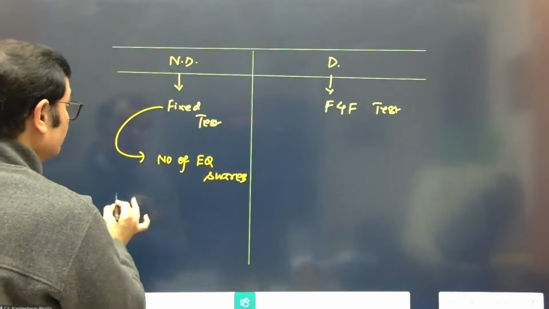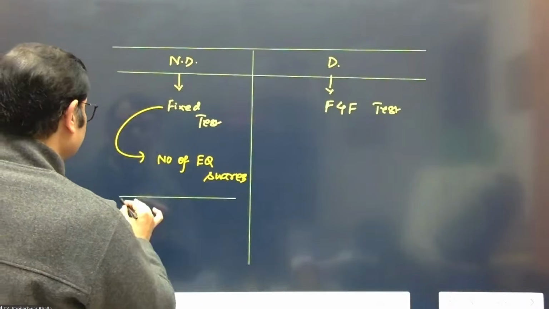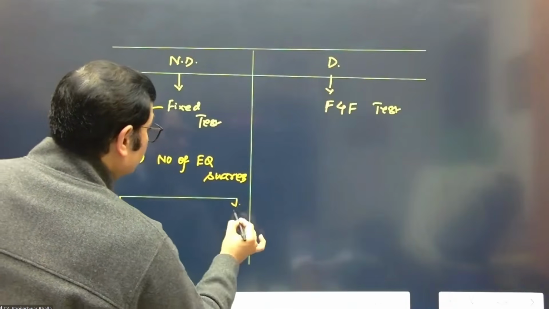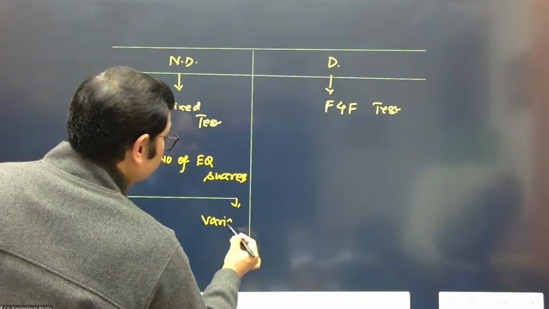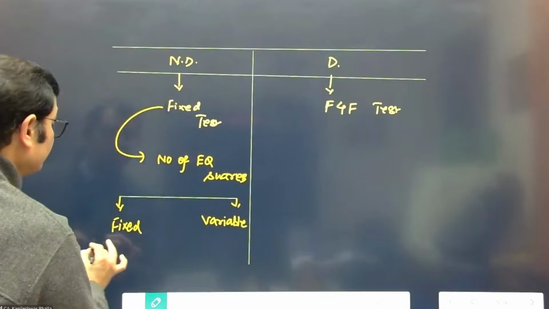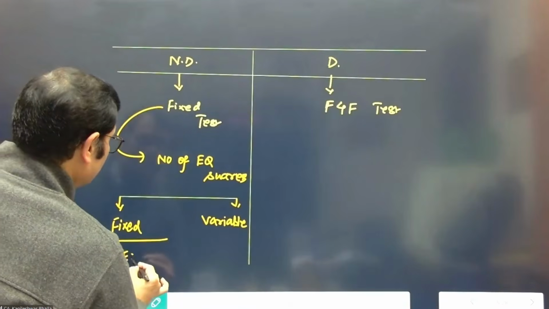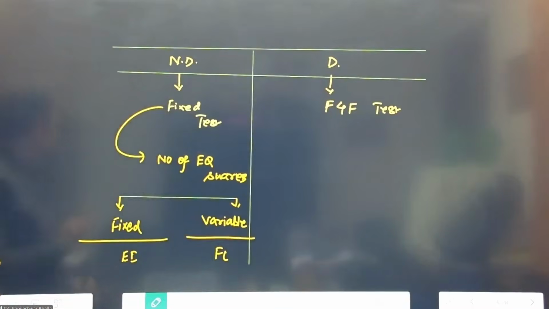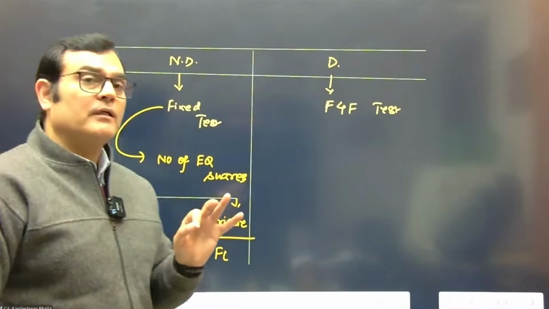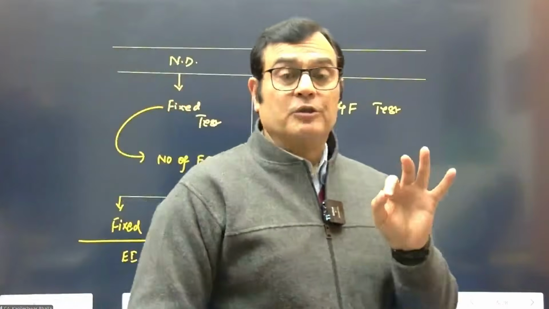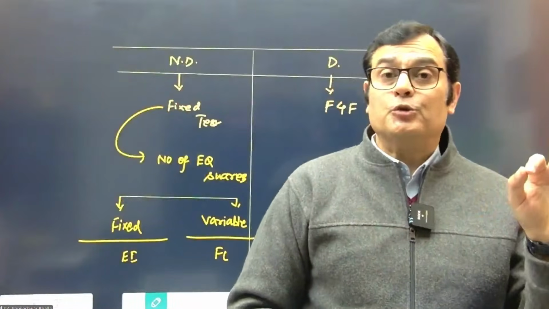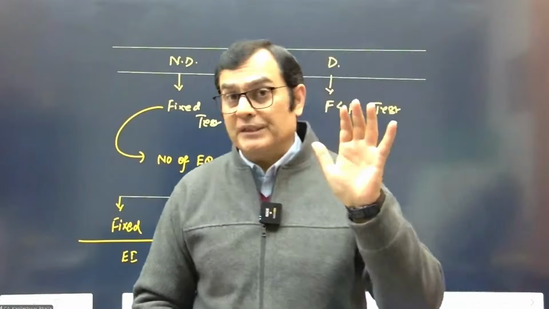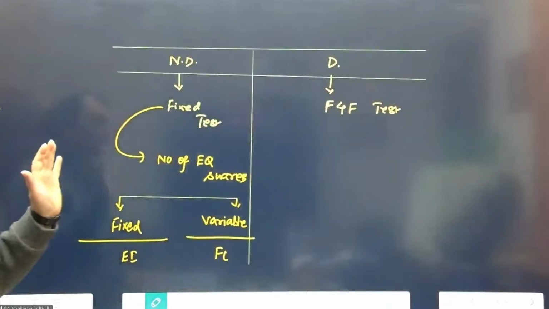The number of shares is either fixed or variable in nature. If it is fixed, then it is an equity instrument, and if it is variable, then it becomes a financial liability. The fixed stands for the number. If the number of equity shares issued against the instrument is fixed, then it is equity, otherwise it becomes a financial liability.